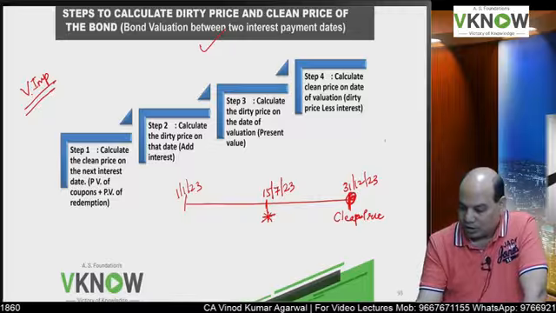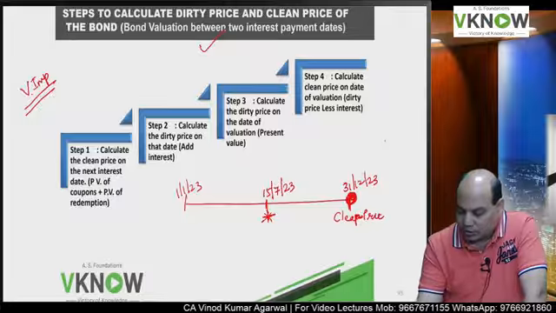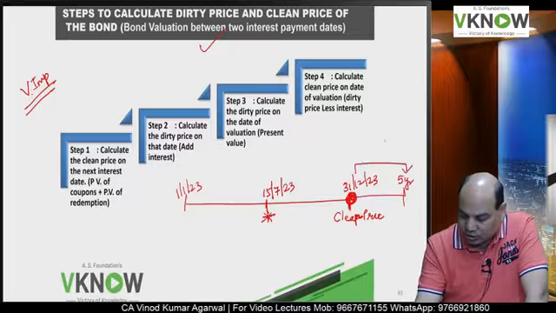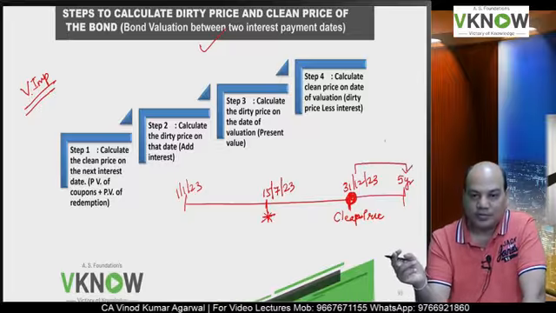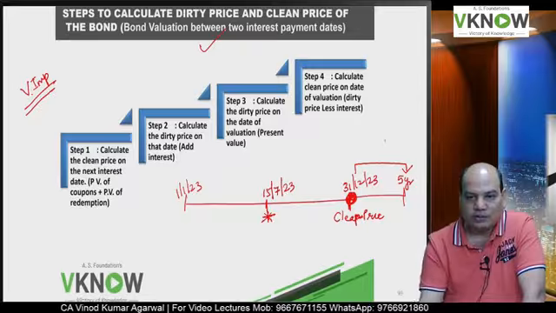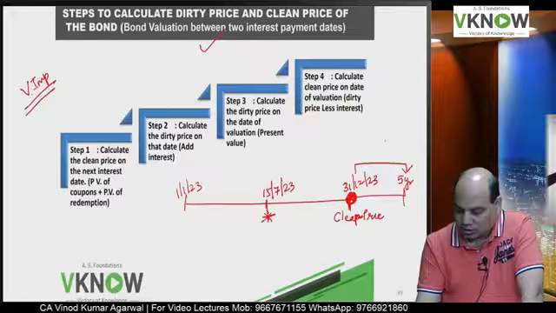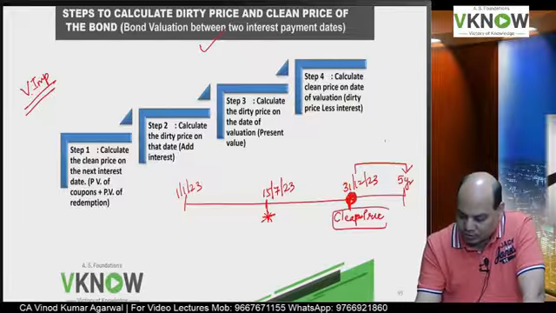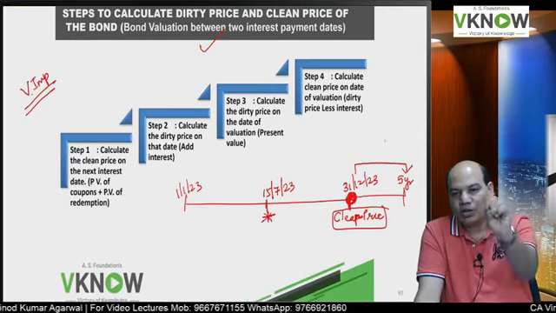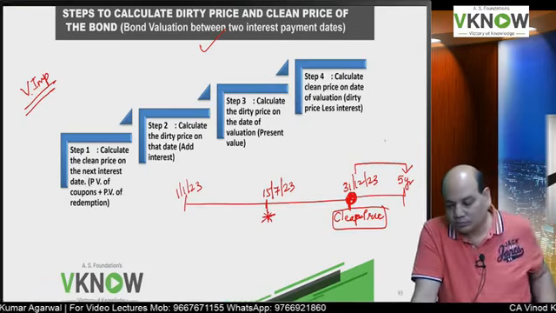How do I find the clean price of the bond on the next coupon date? Suppose 5 years are still remaining. Between 31st December 23 and maturity, 5 years are remaining. So can I not find the value of a bond which has a 5-year maturity remaining? Yes. So I will get the clean price. Present value of 5 coupon payment and principal amount.